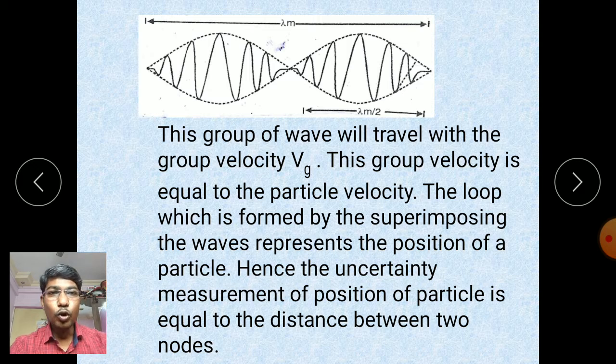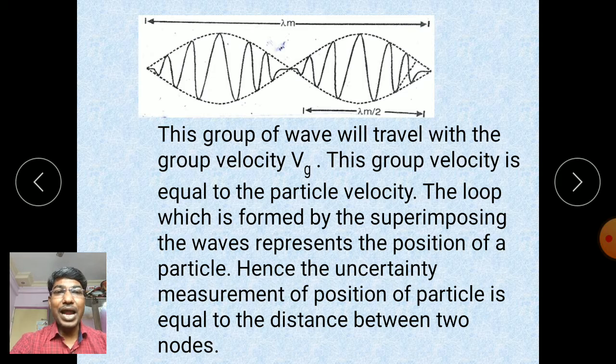I have drawn two loops here. This is the group of waves interfering. Here are the nodes and antinodes: this is a node, this is also a node, this is also a node, and these are antinodes. A node is where the particle displacement is 0 or minimum. At an antinode the particle displacement is maximum, meaning the amplitude is maximum.